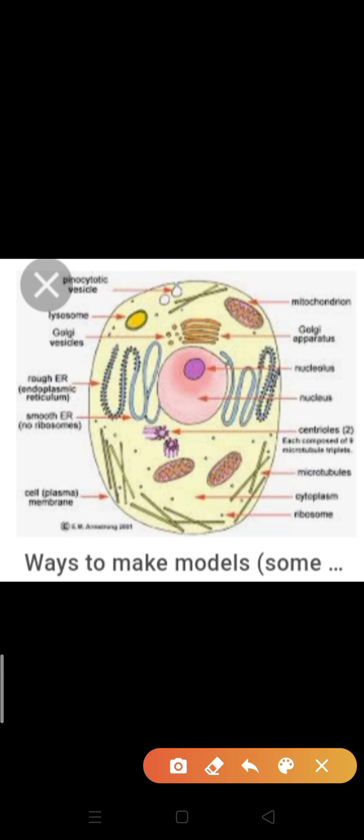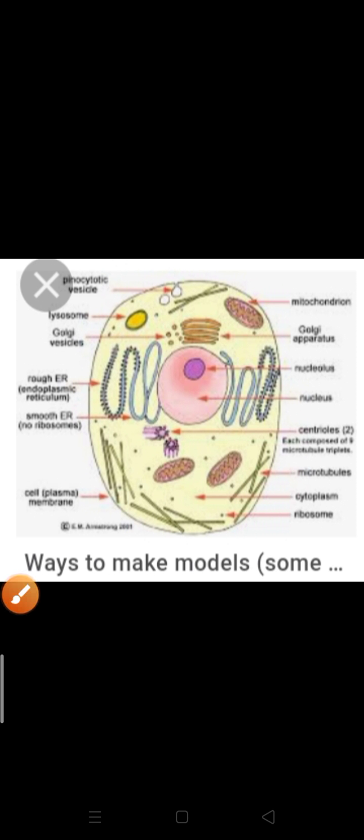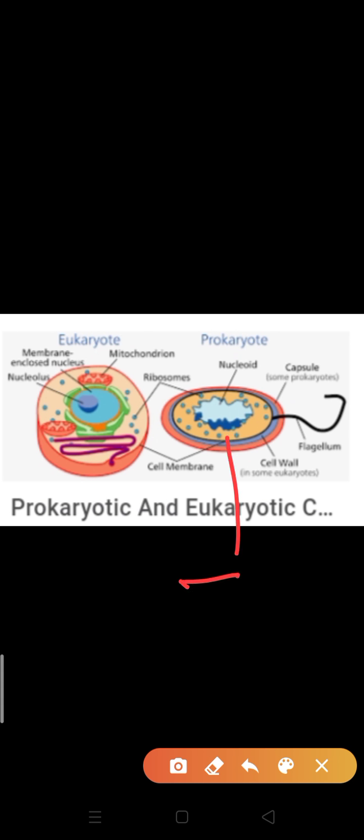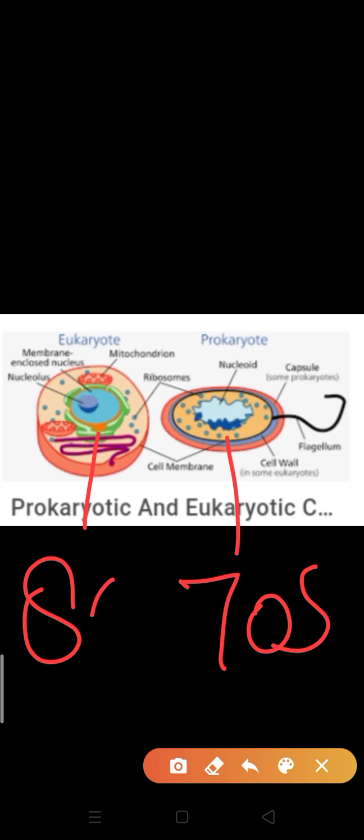Prokaryotes show protein synthesis by 70S type of ribosomes. Clear? But eukaryotic cells show protein synthesis by 80S type of ribosomes. Clear? I hope this much difference was clear, and that much you know very well.